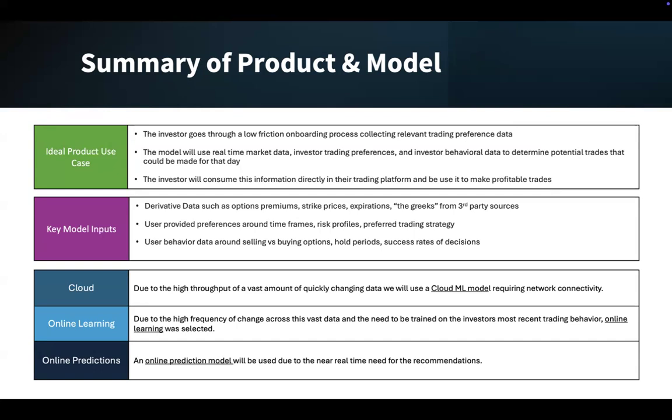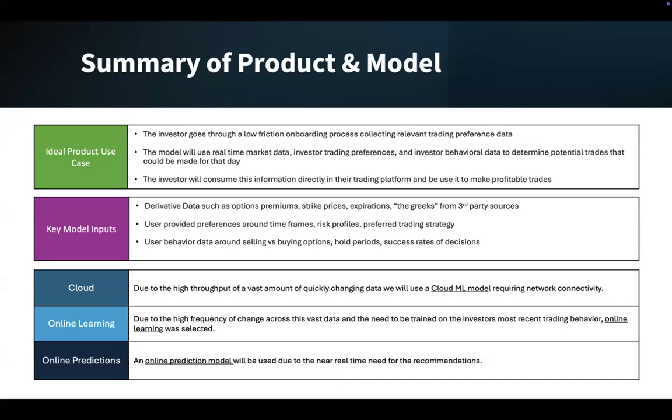A couple of the key model inputs. Again, we have the third-party data, derivative data, stock data, things like options premiums, strike prices, etc. We have the user-provided preferences around time frames, risk profiling, preferred trading strategy. We have user behavior data that's collected around, are they selling versus buying? What are their hold periods? And what are the success rates of the decisions?